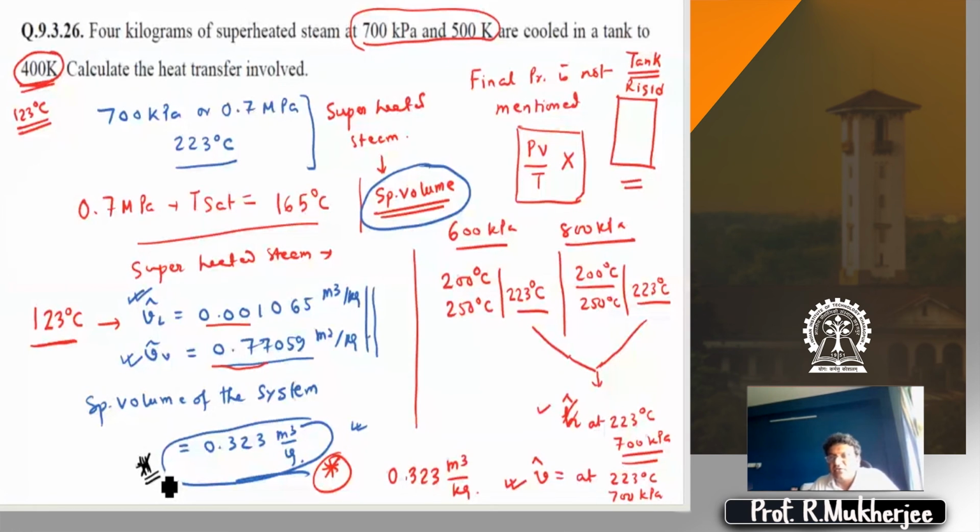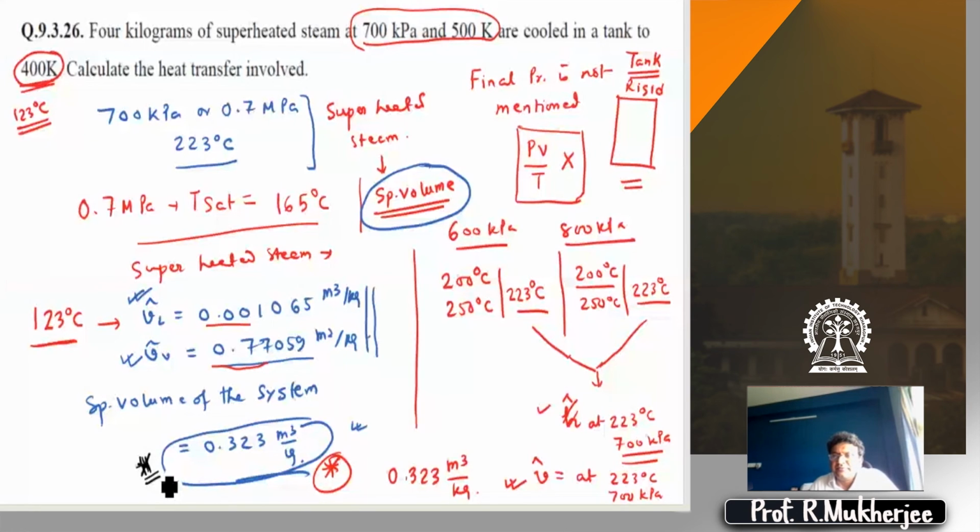You have that much amount of water present. At this temperature, if you have full liquid, will this specific volume be supported? If you have full vapor, will this specific volume be supported? The answer is no. Since it lies between these two values, it has to be a liquid-vapor mixture, a two-phase mixture.